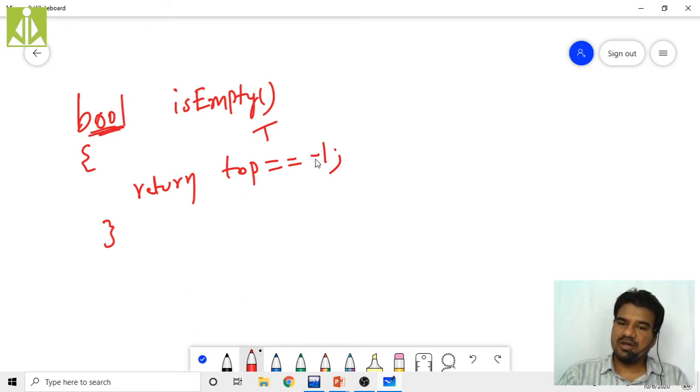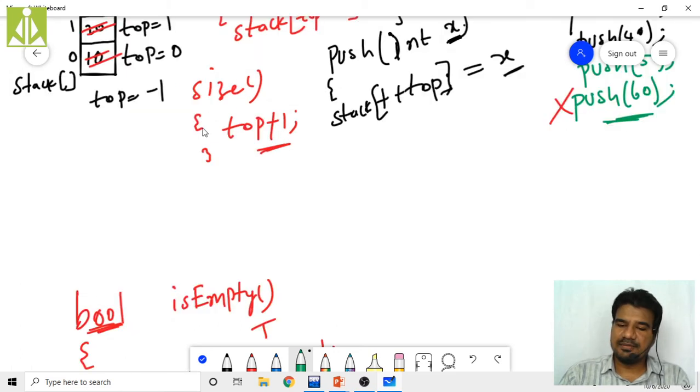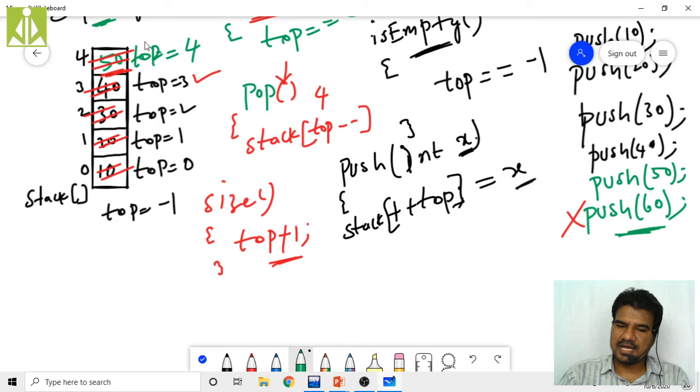If top is not equal to -1, then this expression will become false. If top is not -1, that means you have elements in the stack. When will the top become -1? When there are no elements in the stack. If the stack is empty, then only will the top reach down to the bottom, that is -1.